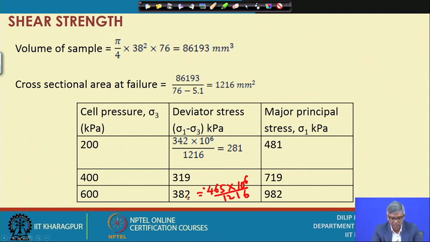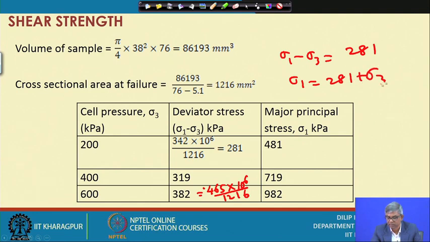So, now we have the cell pressure and the deviator stress. Once you know sigma 1 minus sigma 3 equals about 281, then sigma 1 will be 281 plus sigma 3, and that gives you 481.